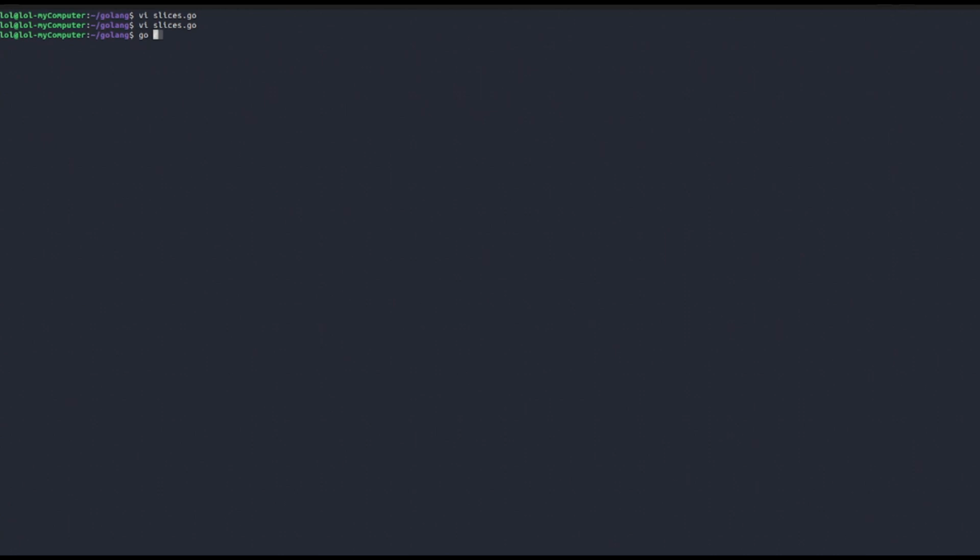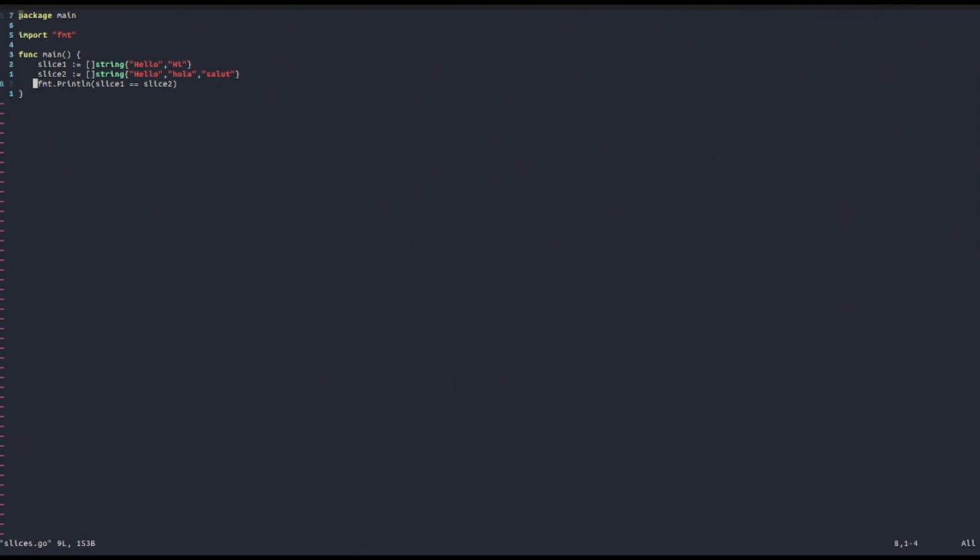Let's see what the Go compiler will tell us. As you can see, the Go compiler throws an error. It says invalid operation: slice 1 equals slice 2, slice can only be compared to nil. What this means is that you can use the direct comparison operator just to check if a slice is nil, meaning that it's basically null, as you would say in other languages. So how can we actually compare slices with each other and get interesting results, meaning a way to check if all the elements inside the slices are the same?